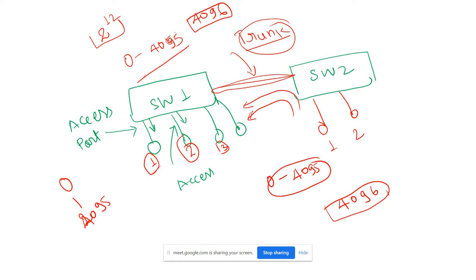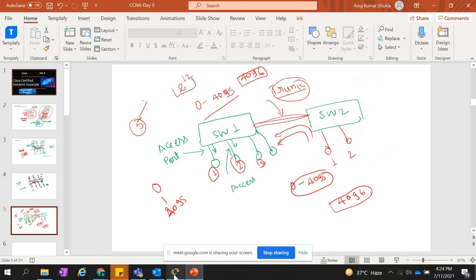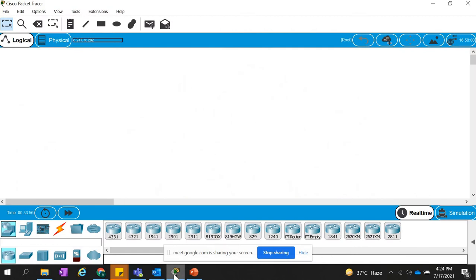Because multiple computers can be on the same VLAN. Suppose we have VLAN 5. In VLAN 5 there can be n number of computers. There is no limit on how many computers can be connected to VLAN 5. So let me go to Packet Tracer and we will see how we do this type of configuration. Let's take a simple switch.